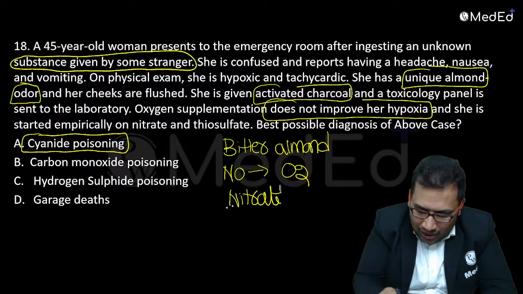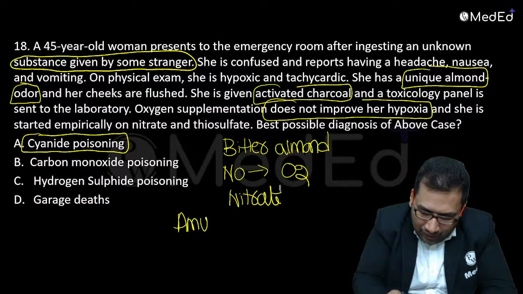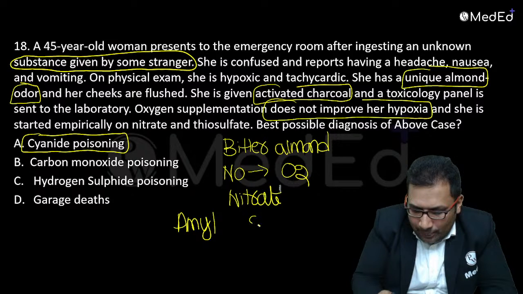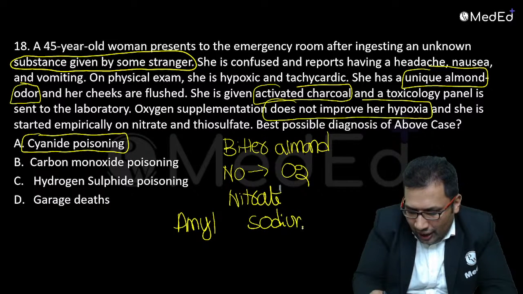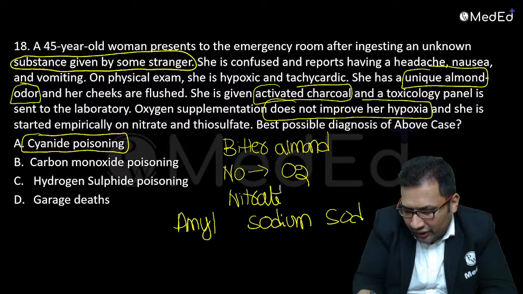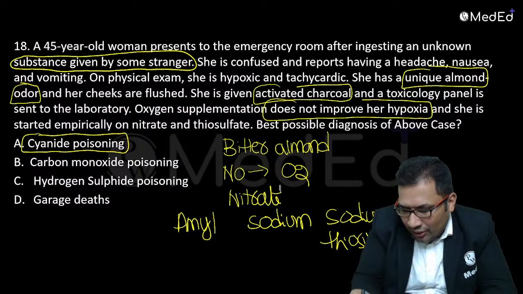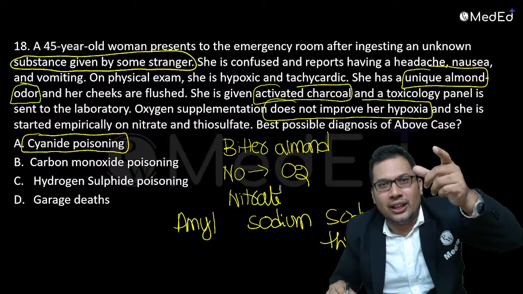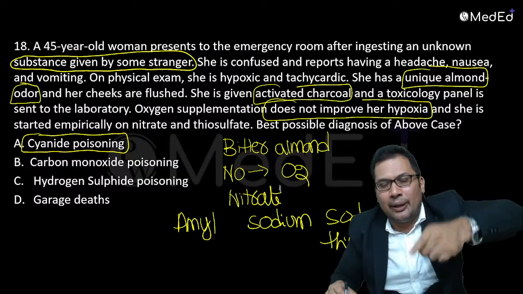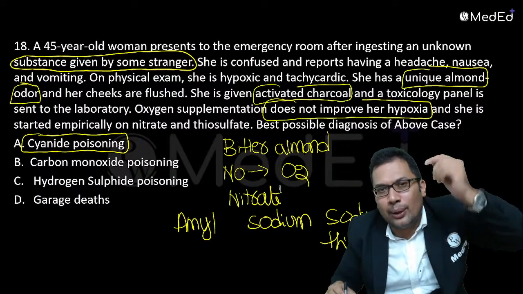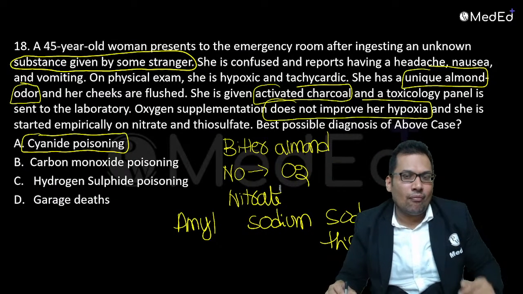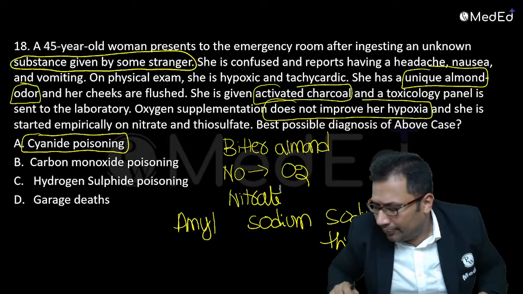It can be amyl nitrite, or sodium nitrite and sodium thiosulfate. So three important drugs are used in case of cyanide poisoning. We say Trimurti. What are the Trimurtis? Amyl nitrite, sodium nitrite, sodium thiosulfate. Very frequently asked in your exam.